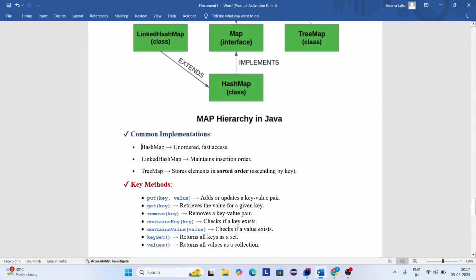Now you can see HashMap, LinkedHashMap, and TreeMap. HashMap is unordered and gives fast access, which means all the elements are not stored in order, and it also provides fast access. LinkedHashMap maintains insertion order. In TreeMap, all the elements are stored in ascending order.